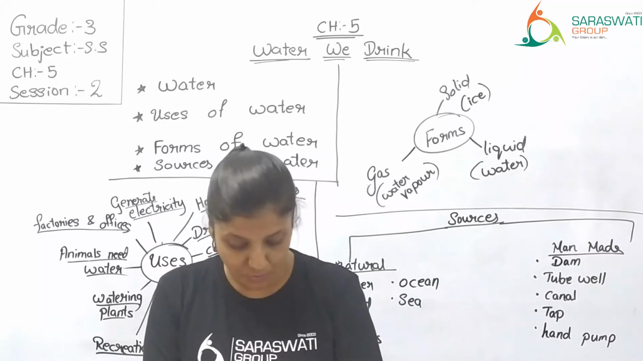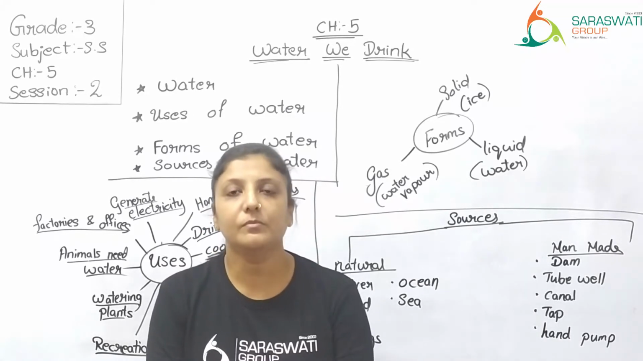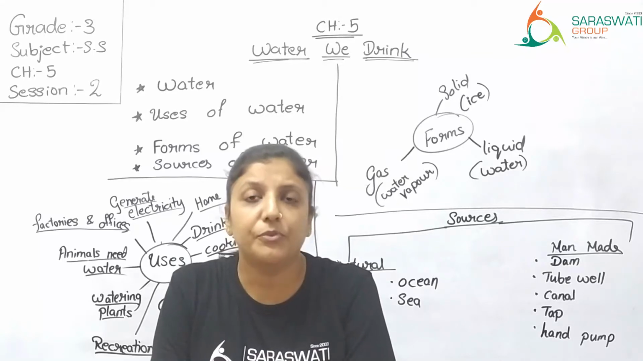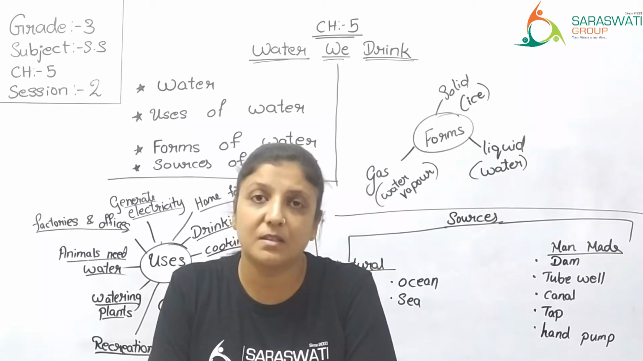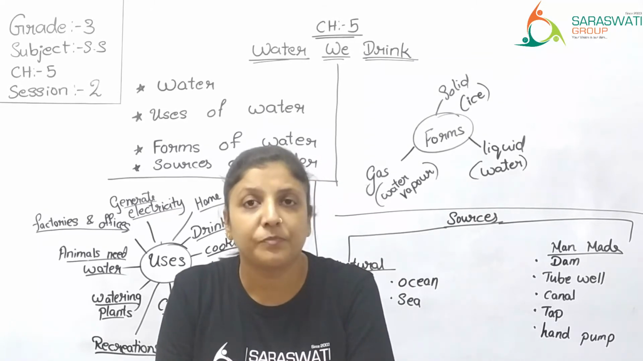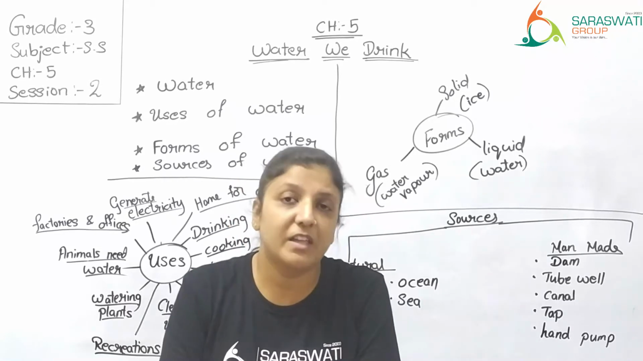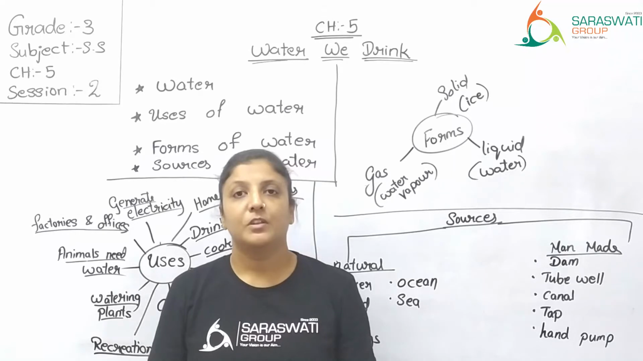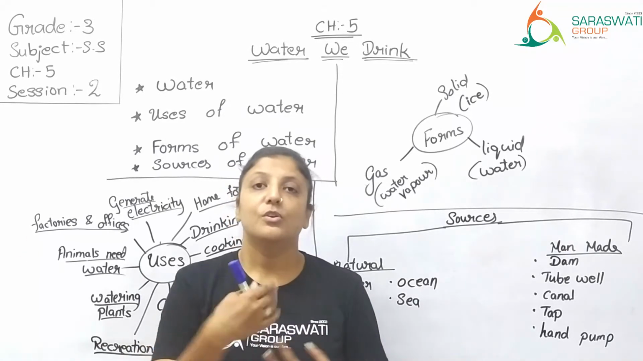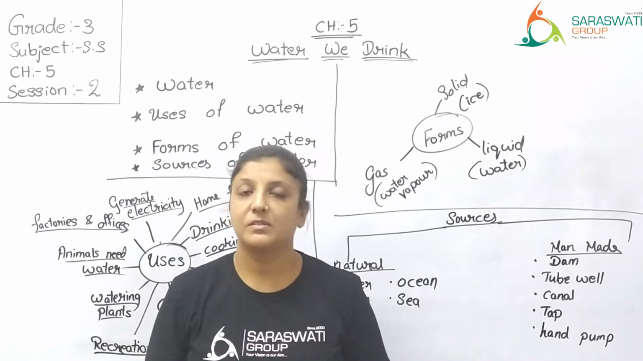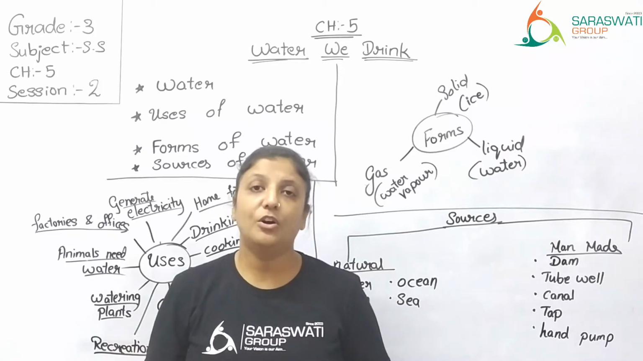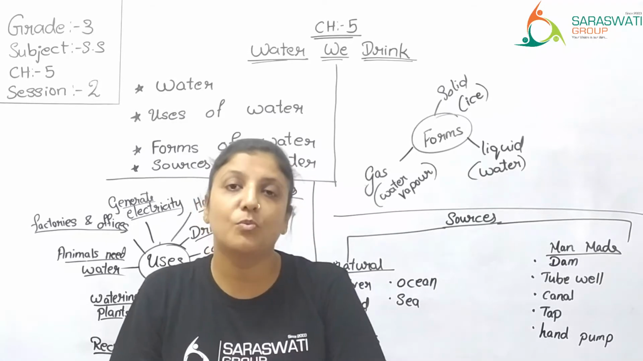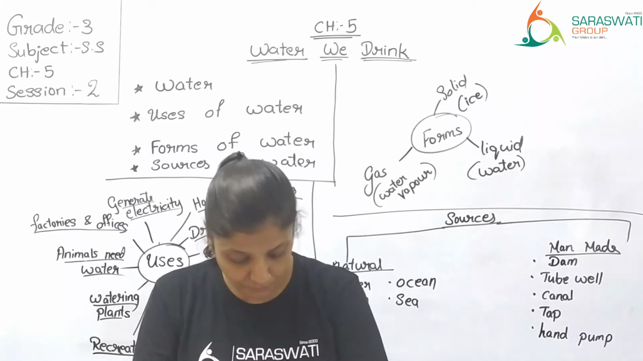Then, plants need water to make their food. Right? If you do not water the plants, then they will not survive. Because without water they cannot prepare their food, and without making food the plant will die. If you don't take food, you can also not survive. Similarly, if plants will not get their food, how will the plant survive? So plants need water to make their own food.